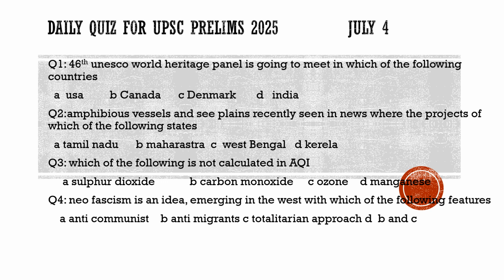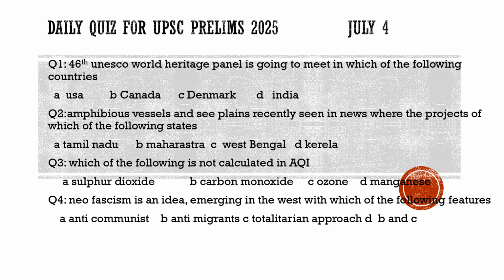Now let us discuss which of the following is not calculated in the air quality index. Is it sulfur dioxide? Yes, it is calculated, so this is not the correct option here. Carbon monoxide is also calculated, so it is not the option. Ozone is also calculated, so it is not the option. Manganese is not calculated in the air quality index. So the correct option is manganese, which is not calculated in the air quality index. I hope you understood the concept behind it. I hope when we discussed the news analysis, you had already understood it.